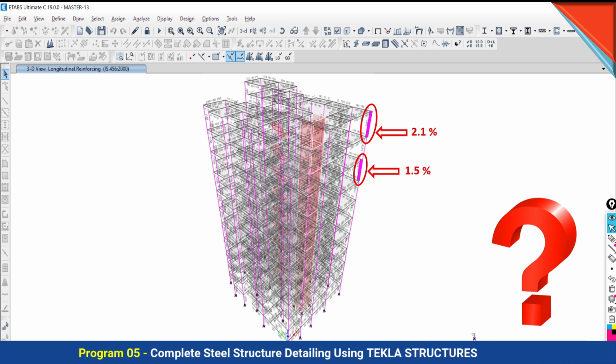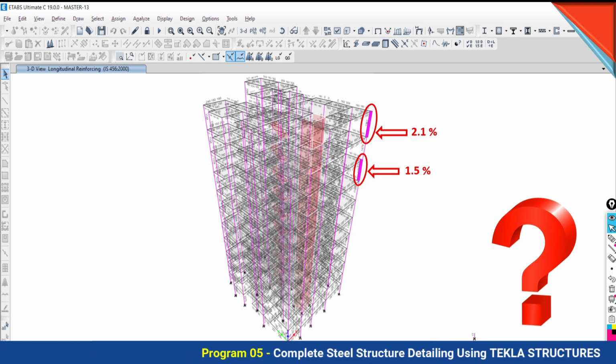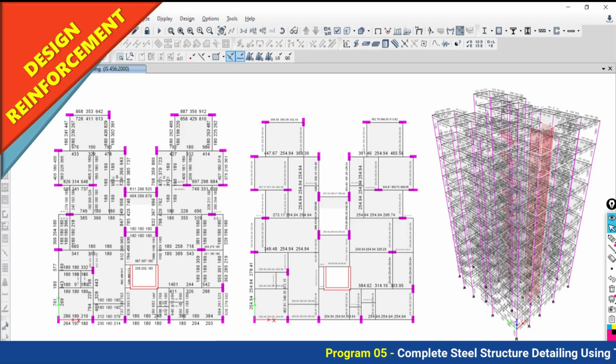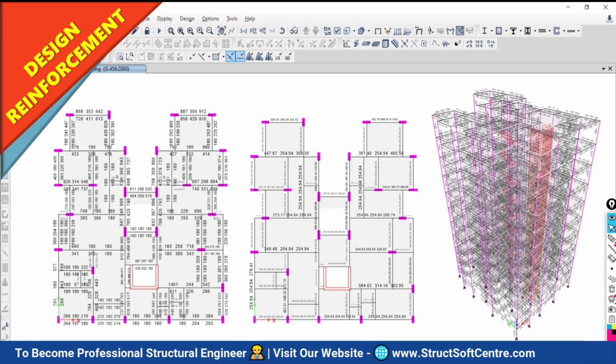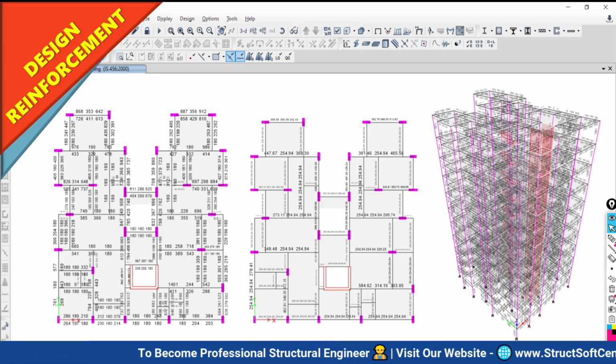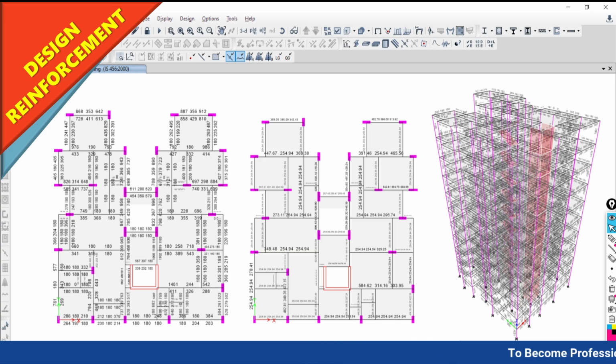Most of you have this question: sir, our beam is going to fail, our column is going to fail. Sir, we are designing a G+1 floor building, a G+2 floor building, and the column size required is 230 by 800. Actually, a 230 by 800 column size may be required for, in my experience, a G+10 or 12 floor building. If you provide that column size for a G+1 or G+2, it means you do not have the knowledge of the algorithm of the software.